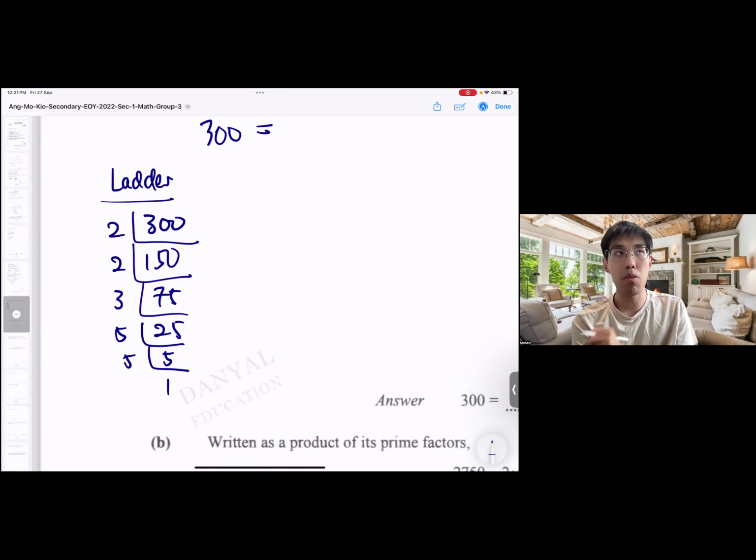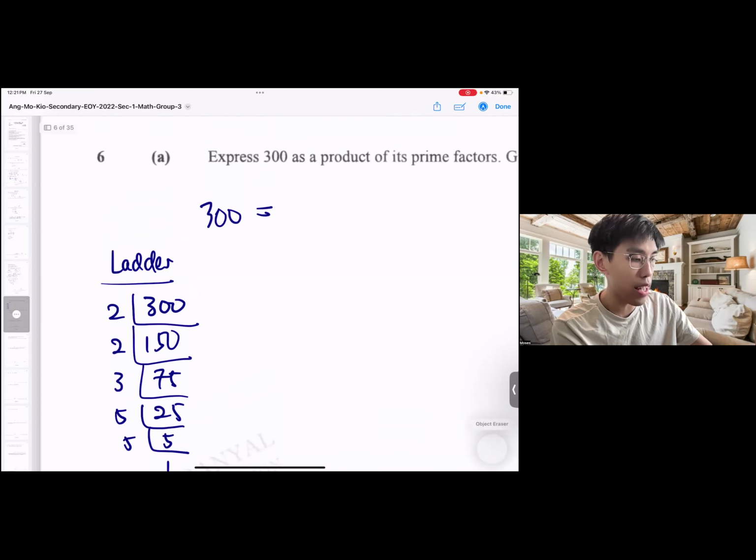But of course, if most schools are teaching it this way and you're comfortable with this, make sure you can get 2 squared times 3 times 5 squared. Otherwise, don't use ladder, use branching. Okay? So branching, how does branching work then? Okay, I'm just going to write it here. So branching.